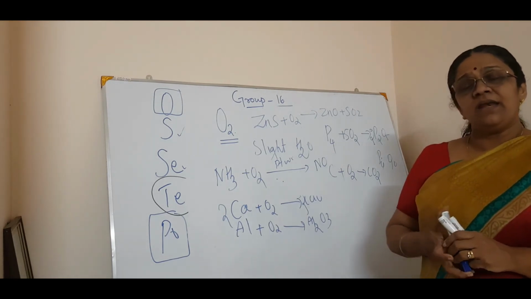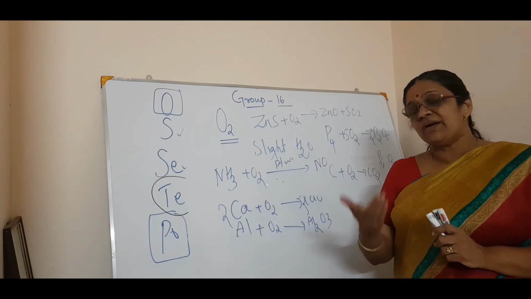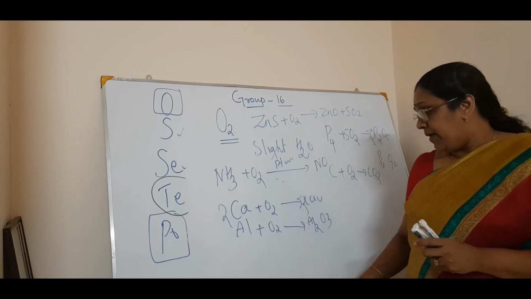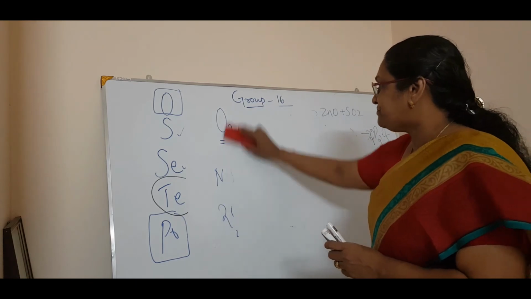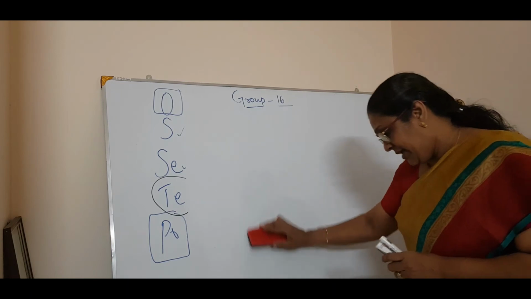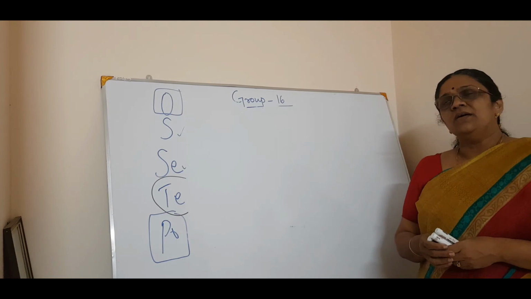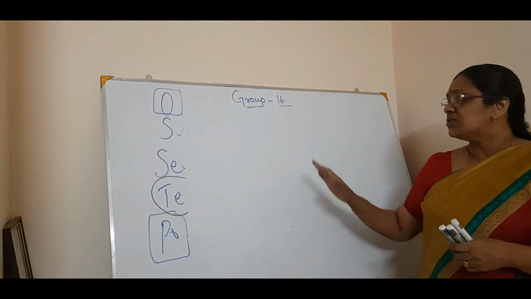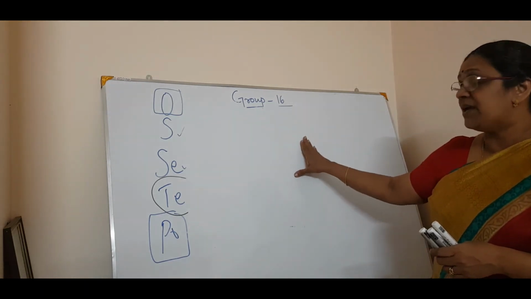That means, in any reaction, oxygen takes part very, very easily, because it is always abundant in nature. So, that is the chemical property of oxygen. Okay. So, I think that's all in the chemical properties. Then the uses of oxygen. You know the uses of oxygen, right? You have to study 2 or 3 uses of oxygen. Then support of combustion or liquid oxygen, etc. So that's all about oxygen.